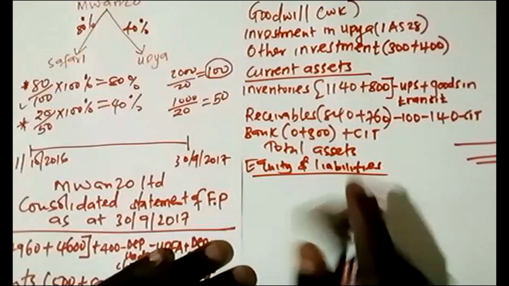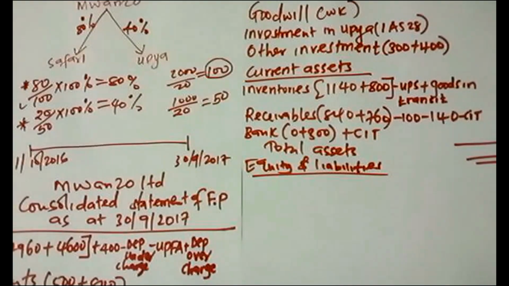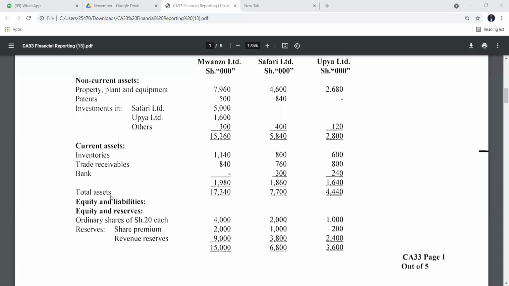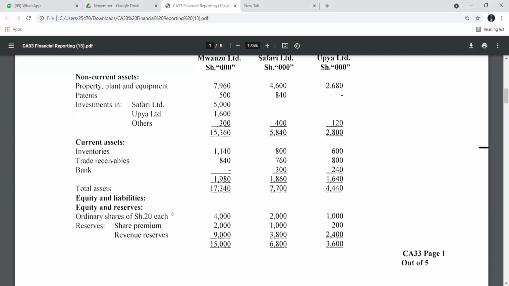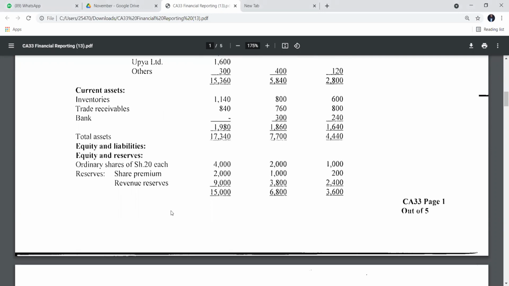So for equity and liabilities, we start from ordinary share capital, share premium, if they're present, even the valuation reserves. So we have ordinary share capital here. We have share premium, we have revenue reserve. 4,000, 2,000.